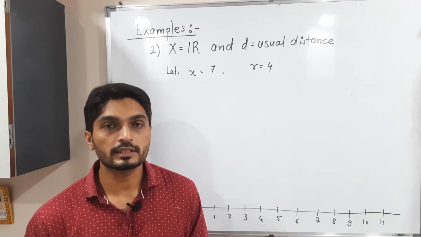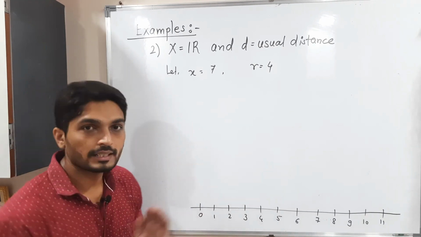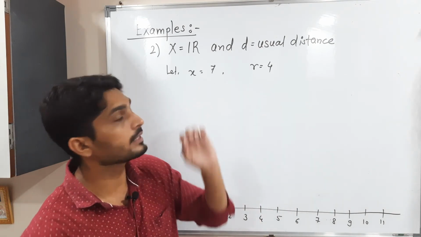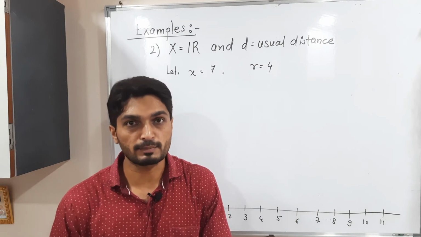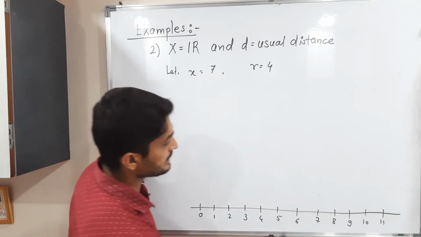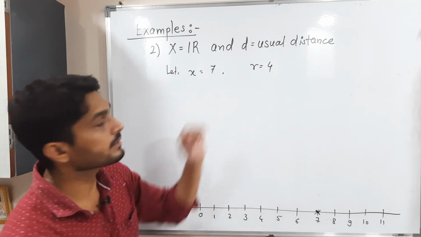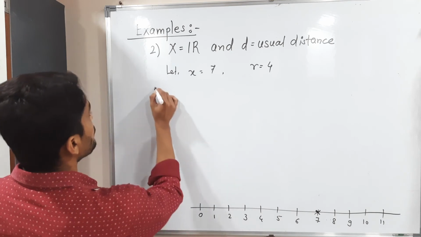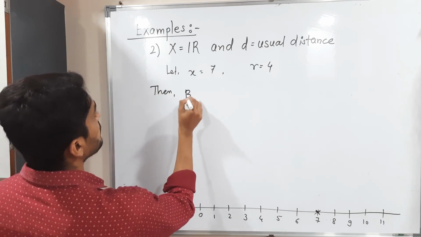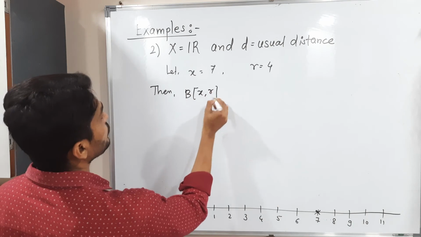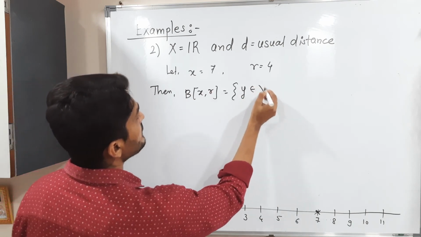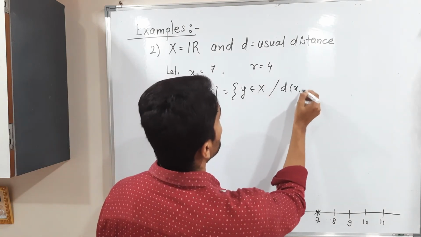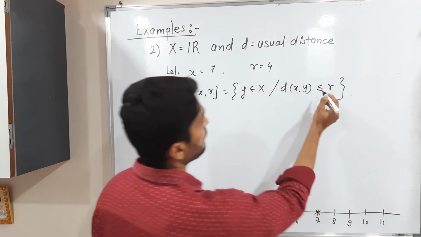Okay, so let us discuss this second example. Here again I have considered our X as the set of real numbers, and we have considered d, the usual distance, mod x minus y. What is x? x is 7, and what is the radius? We have 4, but here we are going to find the closed ball. You remember the definition of closed ball. Its definition is the same as the definition of open ball. The only difference is that here we consider less than or equal to. This is the only difference.